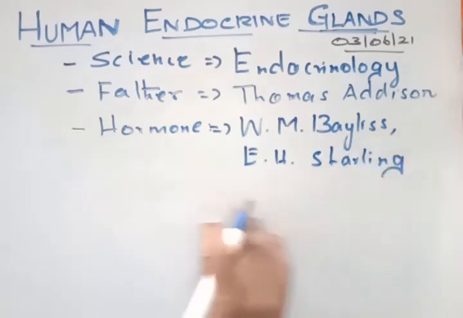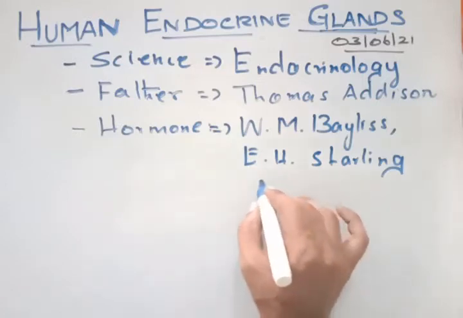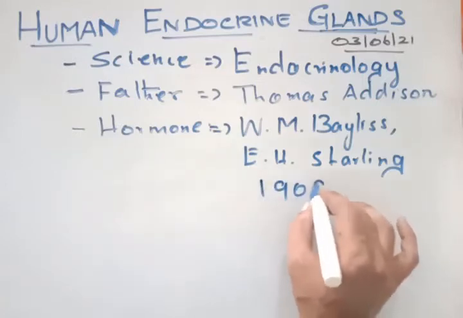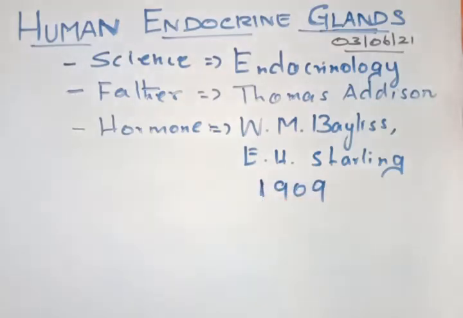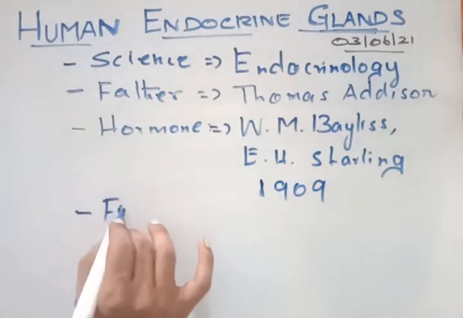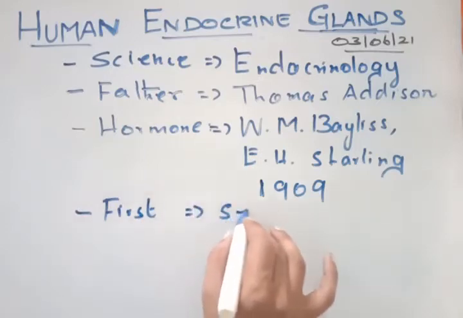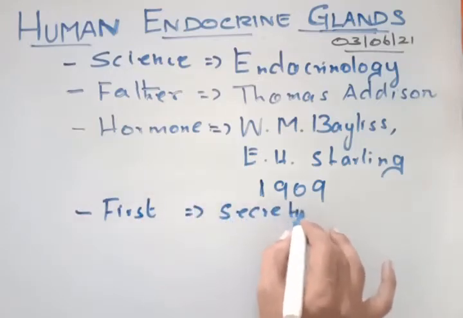So they introduced the term called hormones in the year 1909. The first hormone which is discovered by these two people is called secretin.